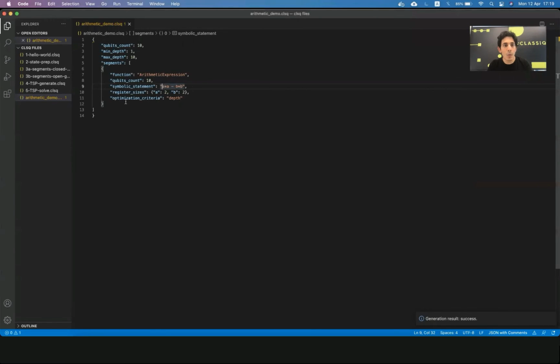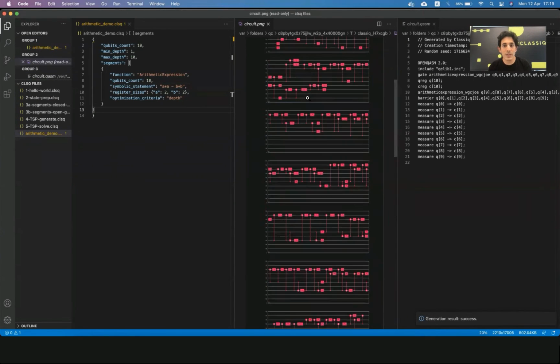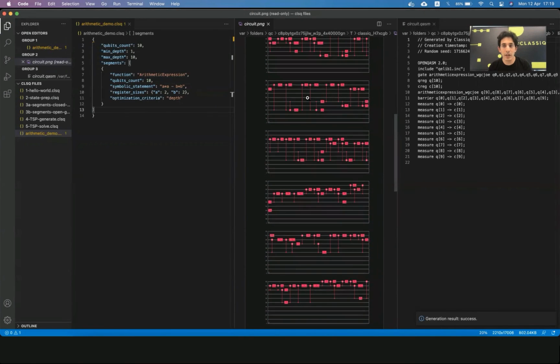And what we're trying to do here is say, okay, so I've allocated 10 qubits to perform this statement on A and B of size 2. And I would like to optimize on the depth of the circuit. So what I'll do is I'll press generate, and right now in the background, what we're attempting to do is synthesize a circuit complying with all of these constraints and also having a minimum depth. Once we're finished, okay, so this is a much more complex circuit. This is already a large circuit.